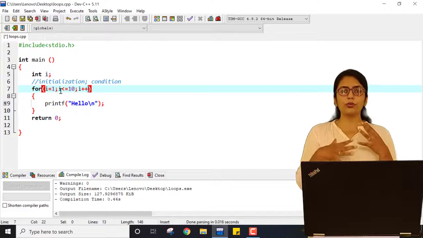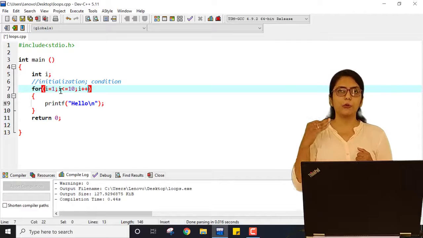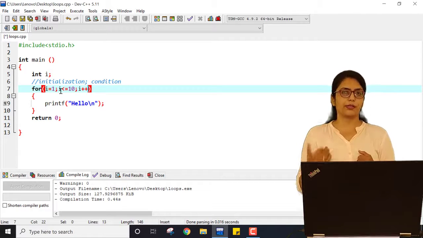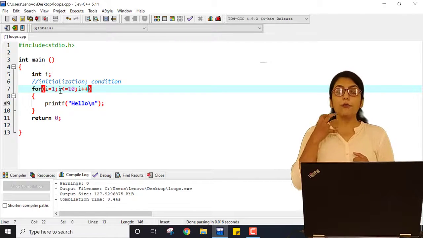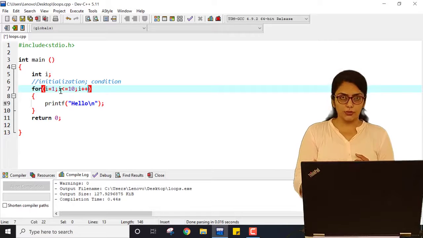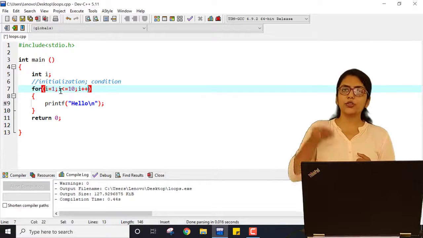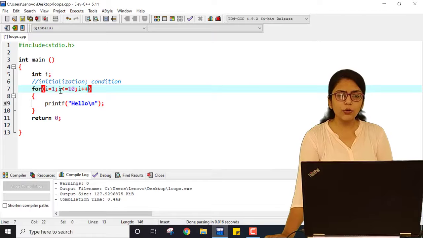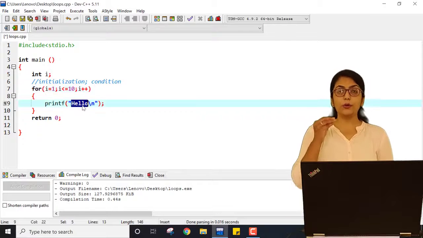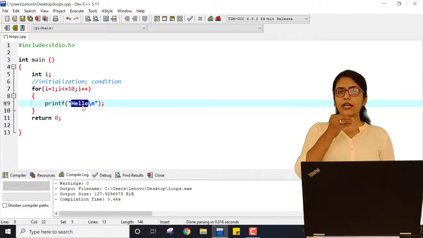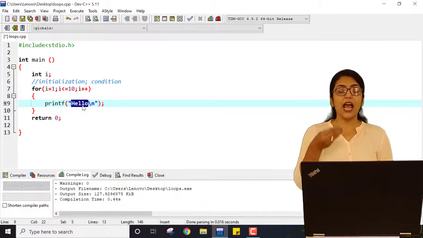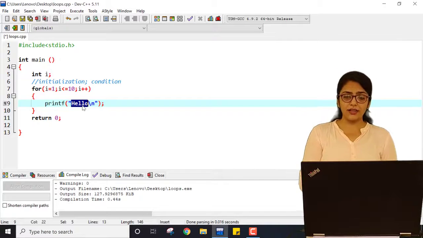But here what is the problem? I just don't want to count the number of times my loop is executing, the statement inside the loop is executing. I want to print that count. I want to print the actual value of I. I just don't want to print hello, right? I want to print the value of I. When the value of I is 1, I want to print that. When the value of I becomes 2, I want to print that. When the value of I is 3, I want to print that, right?